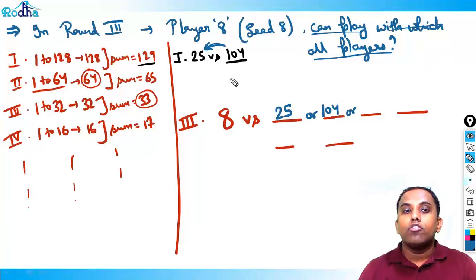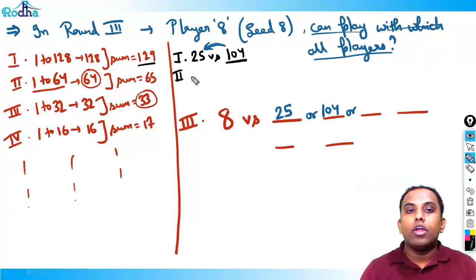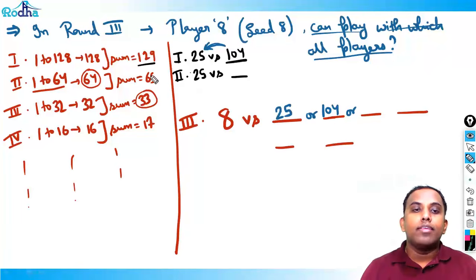Okay, so now come to second round. In second round, whom can 25 play? If suppose 25 wins the first round, then in the second round whom will 25 play? Right? So in second round, what is the sum? The sum is always 65.